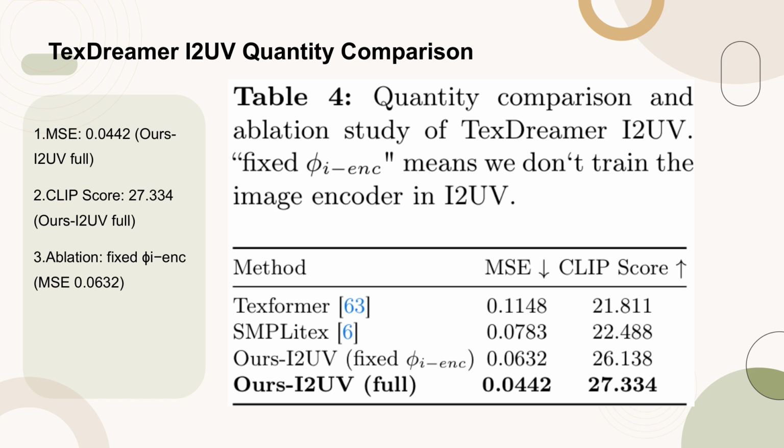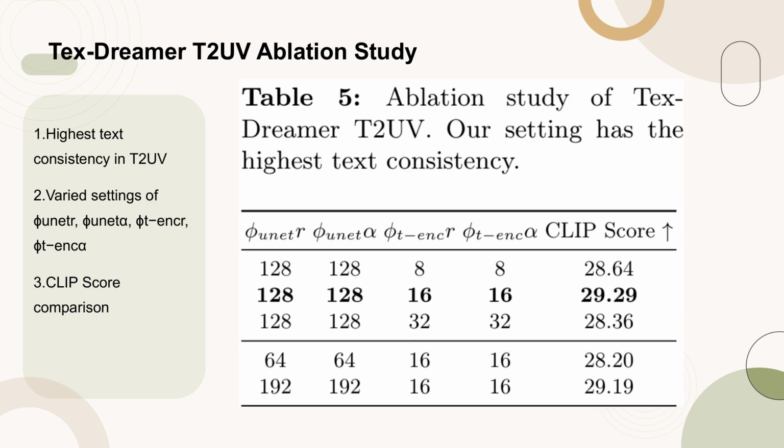The results show that the full version of our I2UV achieves the lowest MSE of 0.0442 and the highest CLIP score of 27.334, indicating superior performance compared to other methods. The ablation study with the fixed image encoder demonstrates a higher MSE of 0.0632, illustrating the importance of training the image encoder in I2UV.